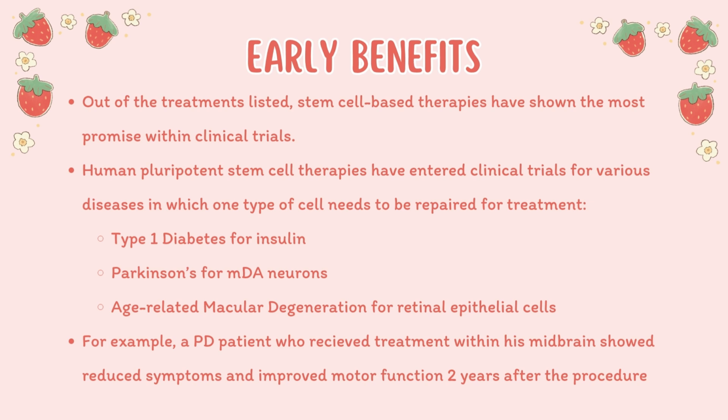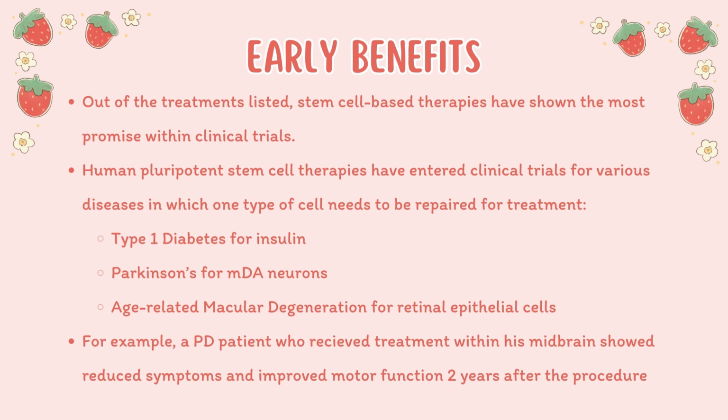Early benefits: out of the treatments listed, stem cell based therapies have shown the most promise within clinical trials. Human pluripotent stem cell therapies have entered clinical trials for various diseases in which one type of cell needs to be repaired for treatment. Here are some examples. In type 1 diabetes, insulin is not produced enough. In Parkinson's disease, it's MDA neurons. In age related macular degeneration, it's retinal epithelial cells.